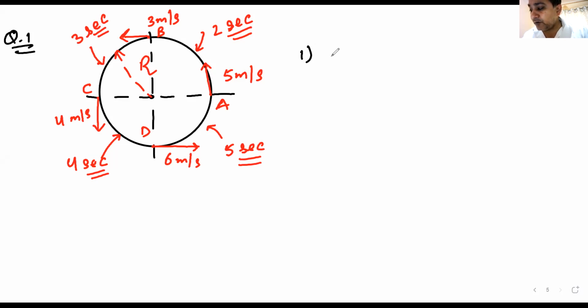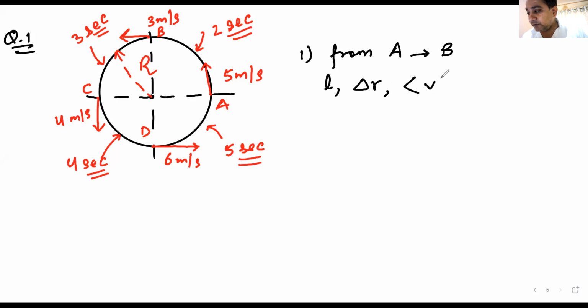Question number 1. From A to B, the first question is only from A to B. Now I will not write anything. I'll write everything in symbols. You have to find number 1 L, number 2 delta R, number 3 and number 4, which I am also writing as symbols. Do we understand the meaning of these symbols?